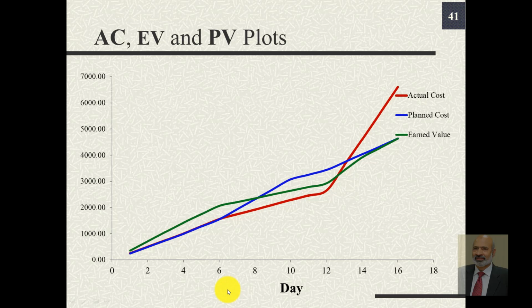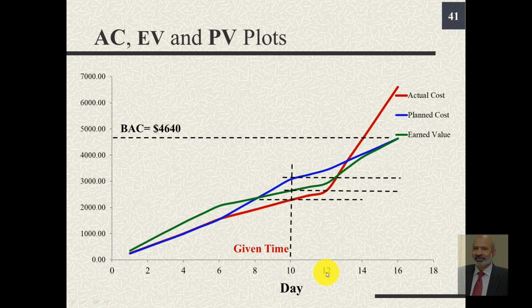If we plot the actual cost, the earned value and the planned value graphs or curves versus days, we notice that our budget at completion that we had set in the beginning was $4,640.